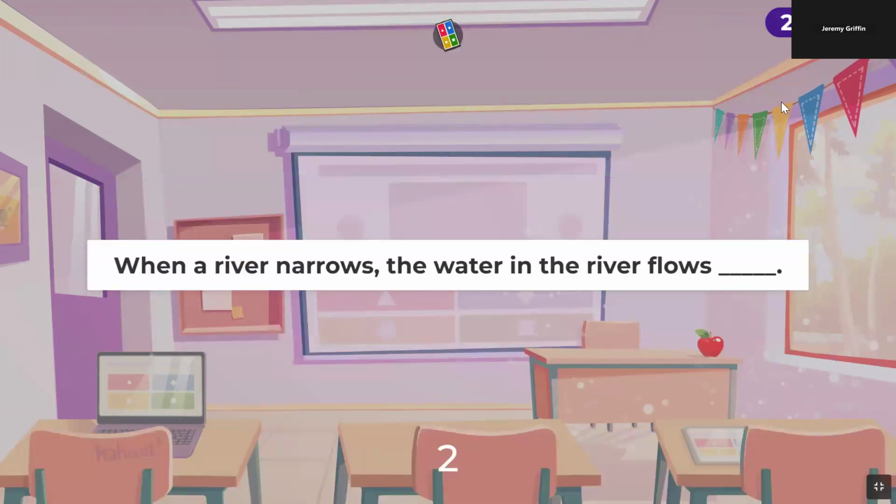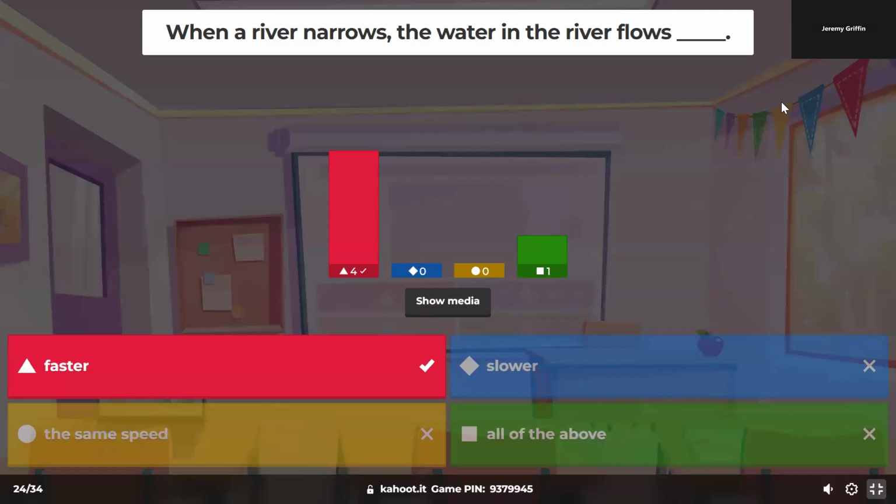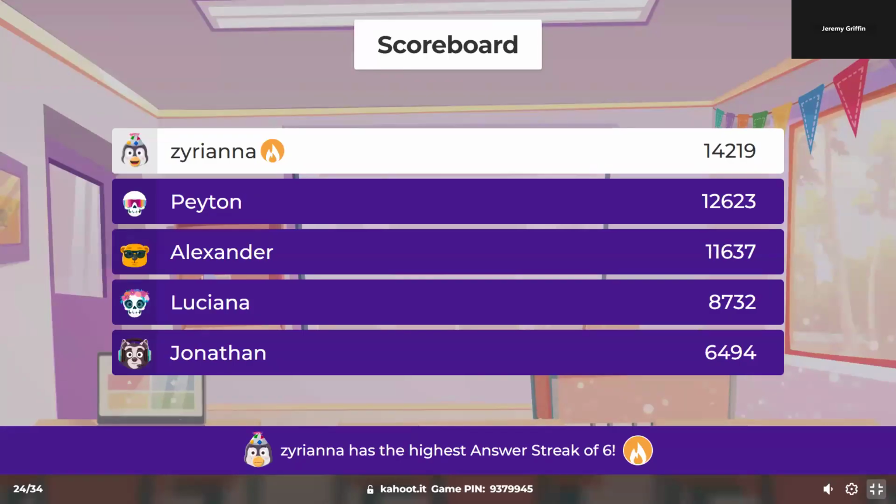When a river narrows, the water in the river flows faster. In terms of the speed, it's faster. This comes from a principle called conservation of flow. The flow rate, like the gallons per minute, the volume per time, is constant. But the speed has to speed up if it's going from a big pipe to a little pipe, or from a wide river to a narrow river.